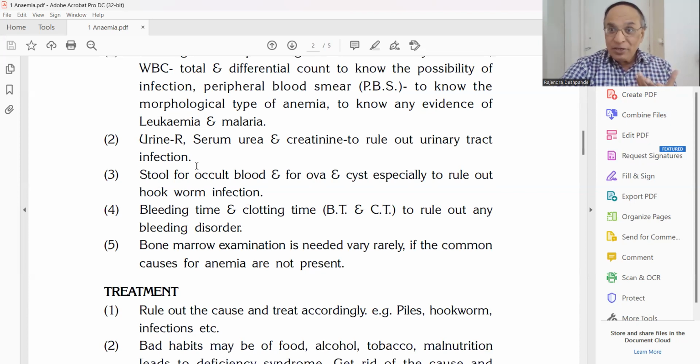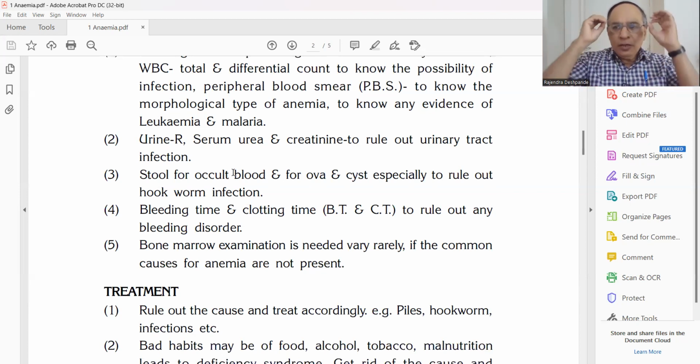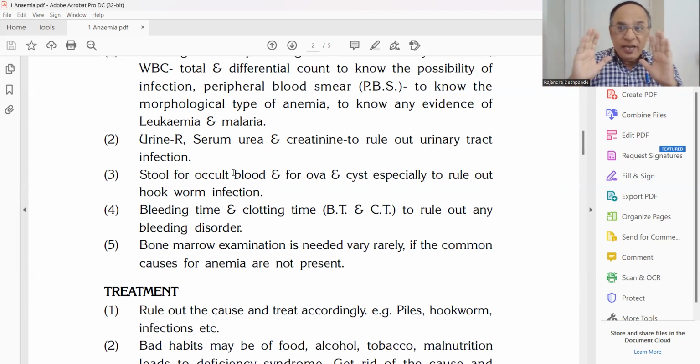Stool examination, because of the occult blood, hidden. That indicates there is some inside bleeding. When the stool is totally black in color and consistently so, for 5 days, 1 week, 2 weeks, in senior citizens, old people, black color stool should make you suspicious that there may be internal bleeding. Black color stool, melena. Then you have to see the ova for worm infestation: hookworm, threadworm, roundworm.